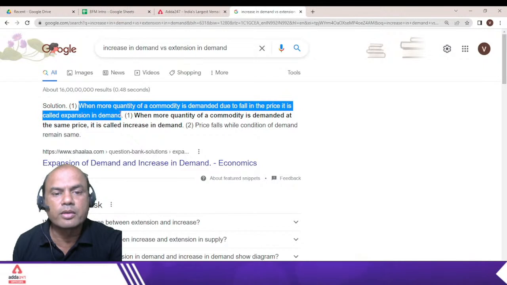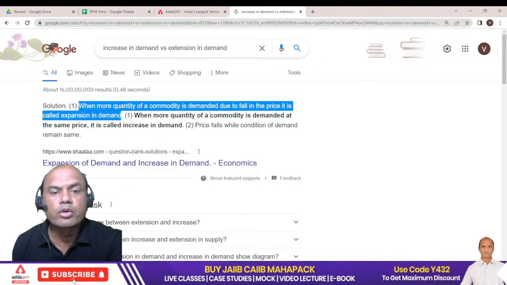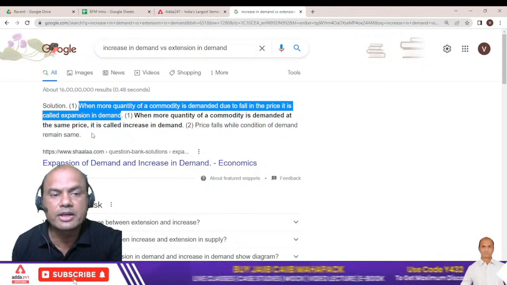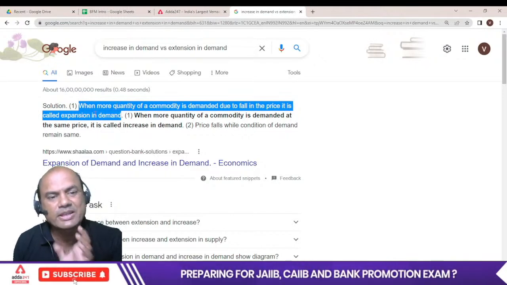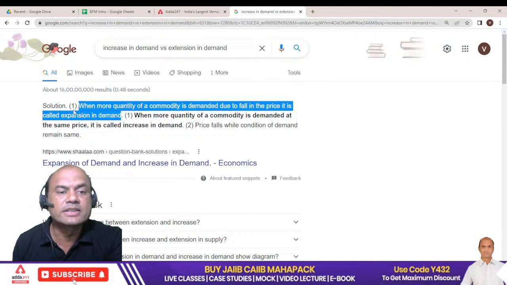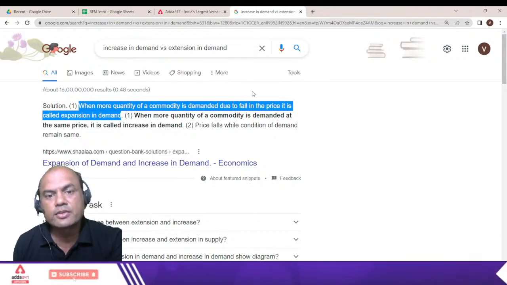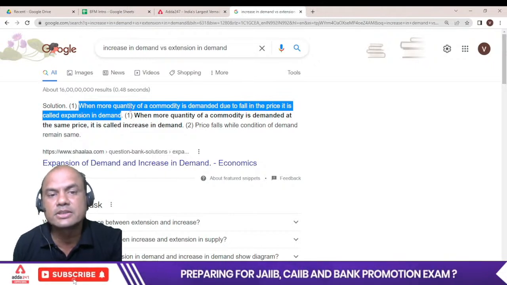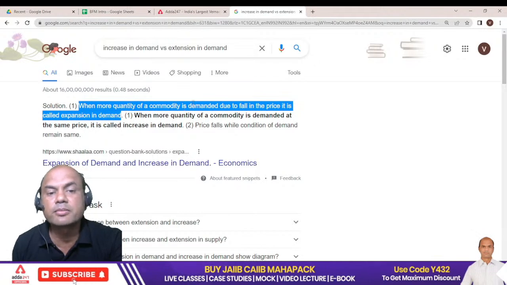When more quantity of a commodity is demanded due to fall in its price, it is called as expansion. When more quantity of a commodity is demanded at the same price, it is called as increase in demand. Now see this, expansion is called as extension also many times in economics. So extension of demand will be what? Due to fall in price. Means if the price falls, then demand increases. That is extension. But the price is not falling, but then also demand is increasing.